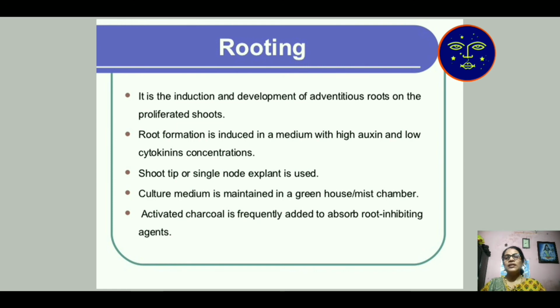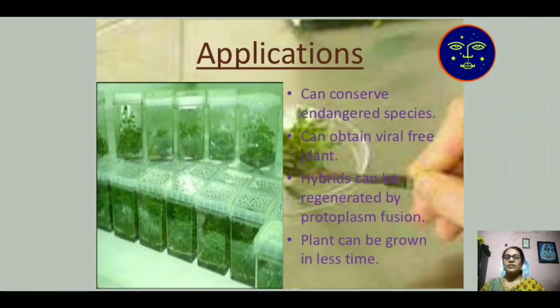When cytokinin is given more, the plant produces more shoots as compared to roots. The shoot tip or single node explant is used and the culture medium is maintained in a greenhouse chamber. Activated charcoal is frequently added to absorb the root inhibiting agent.